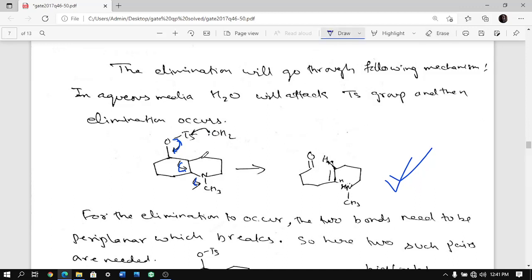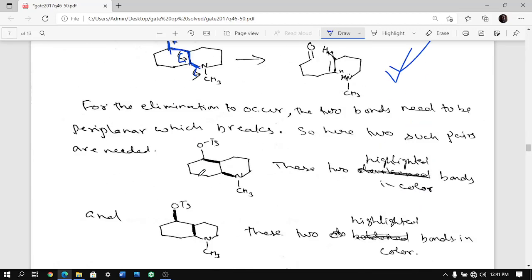So now what is happening is basically this and this both have to be anti-periplanar to each other, because these two are interacting to form the pi bond, and these two are breaking up to give the pi bond, and therefore this and this have to be anti-periplanar to each other, and this and this have to be anti-periplanar to each other.